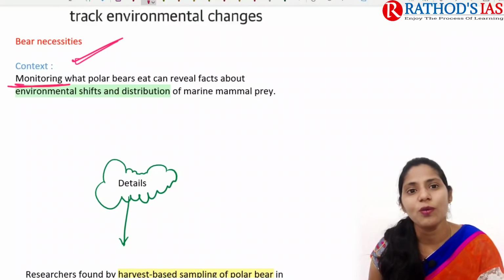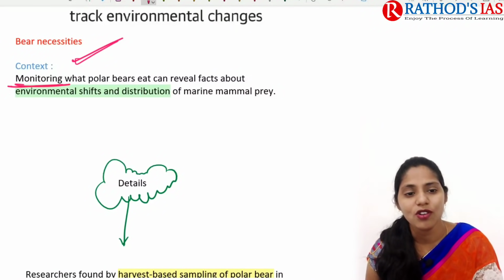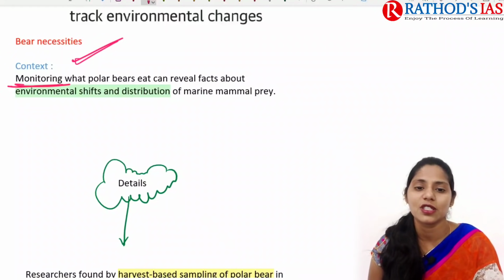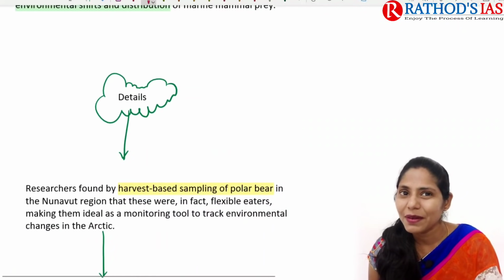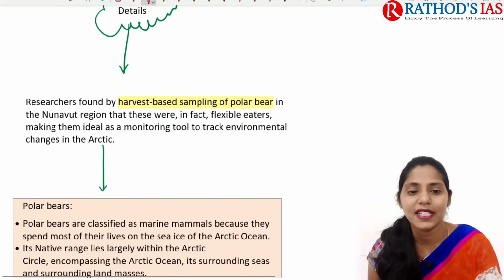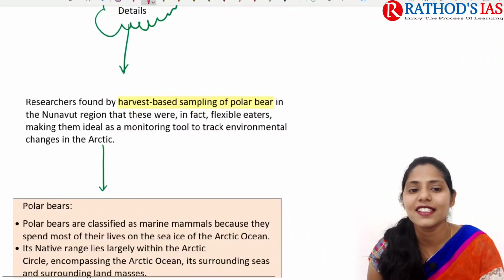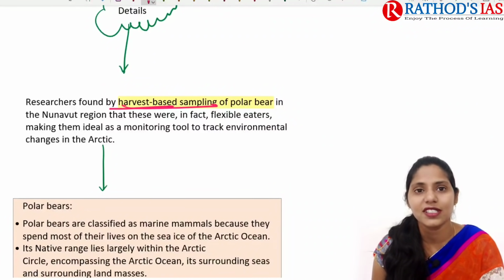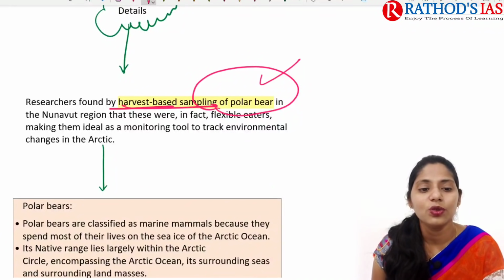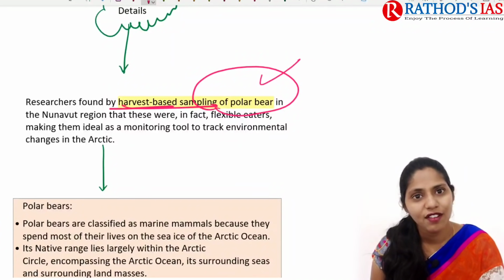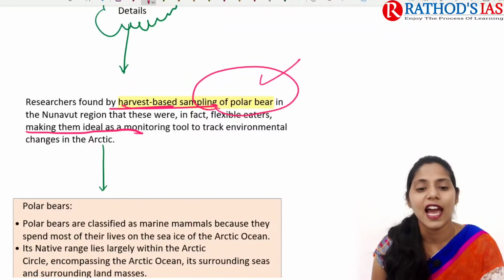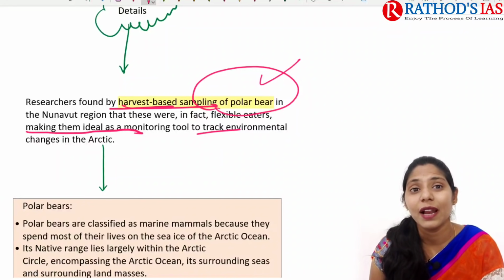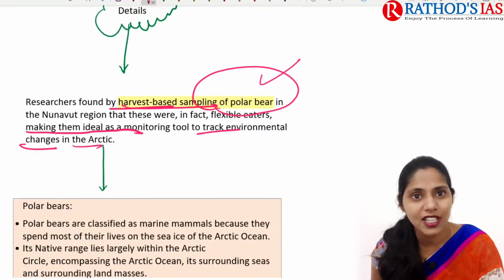Okay, so whenever we are monitoring what this polar bear is eating, that will reveal some facts about environmental shifts as well as the distribution of marine mammal prey. So prey means nothing but food, right? If you see some details, it mainly says that recently researchers found, by harvest sampling of polar bear in Nunavut region, that they are flexible eaters, and that makes them ideal as a monitoring tool that will help to track environmental changes in the Arctic region.